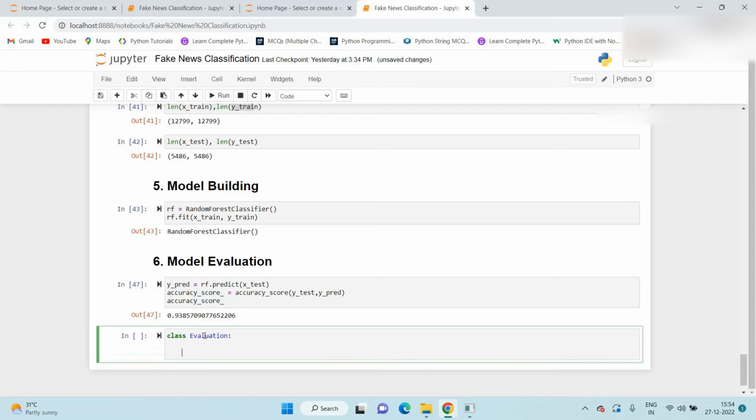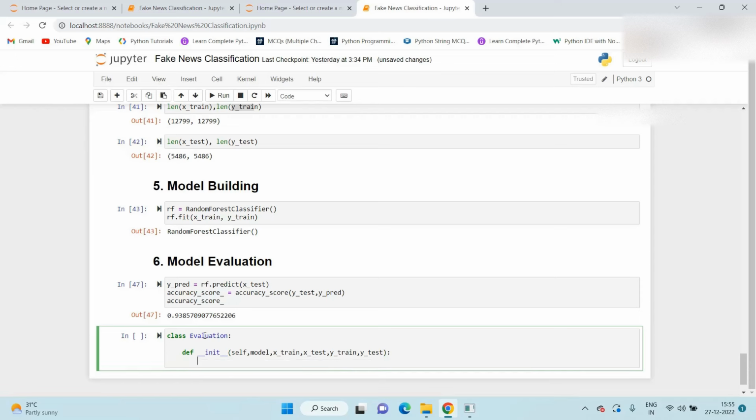Here we mention one method, the init method, and here we pass self, model, X_train, X_test, y_train and y_test.